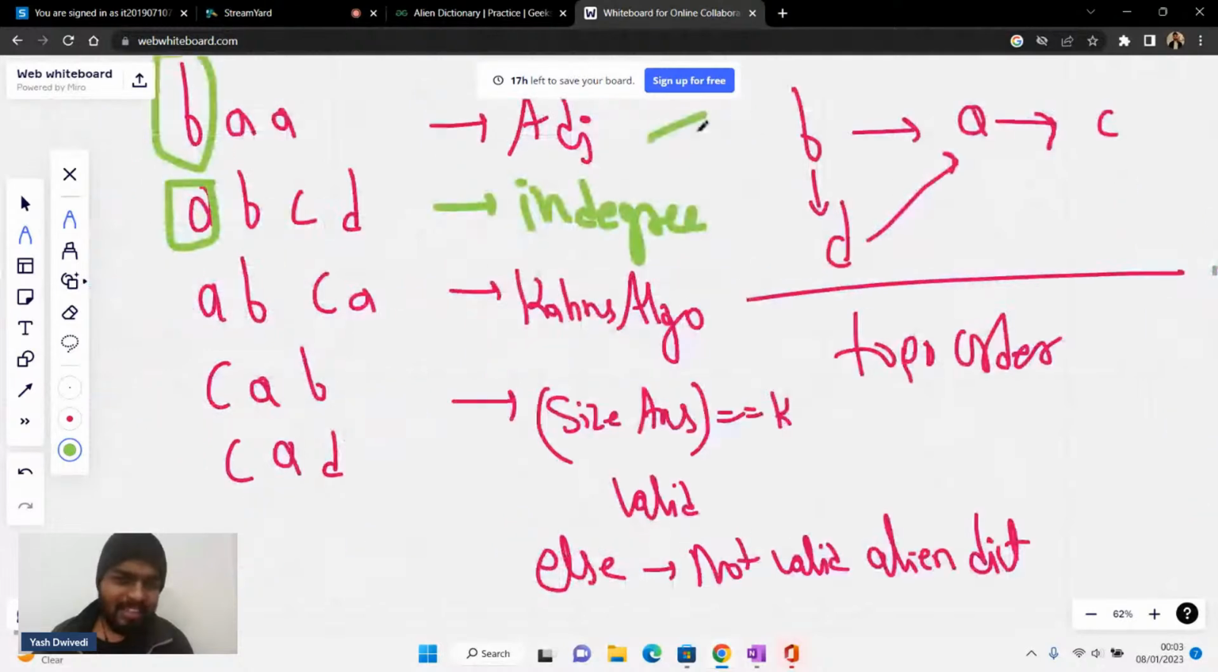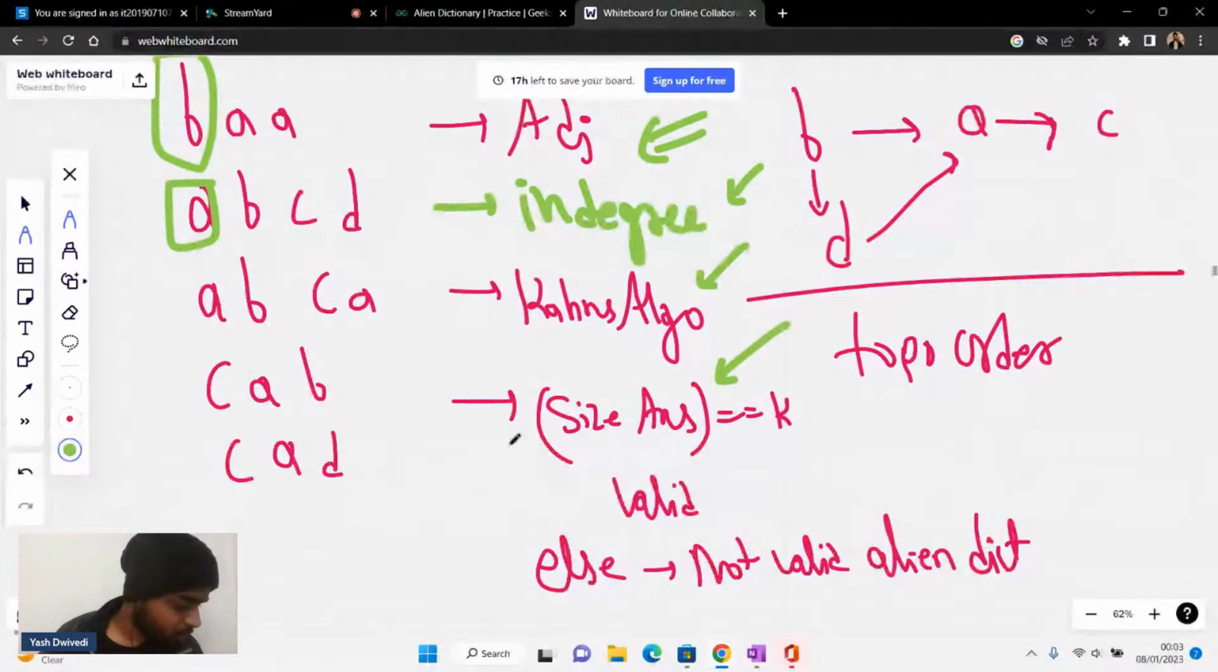So that is what you will do in that one, right? You can build the adjacency list. Then you can have the in degree. Then you can apply the Kahan's algorithm. If the size of the answer is equal to K, then it's valid. Otherwise, it's not valid. These things are there. Is it clear to everyone?